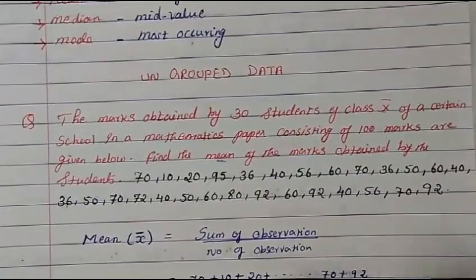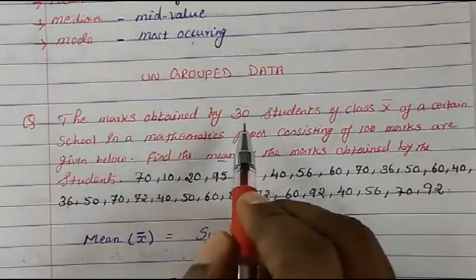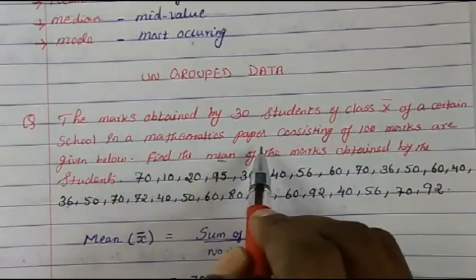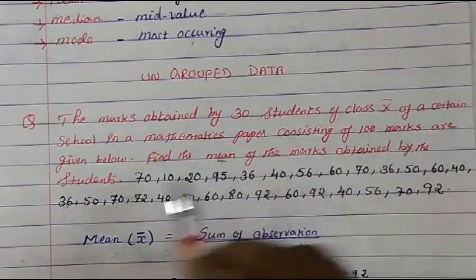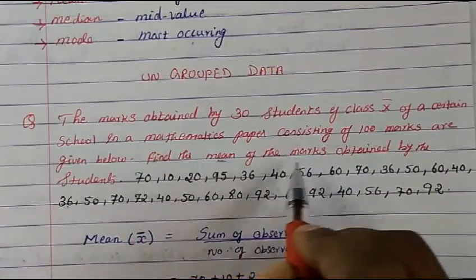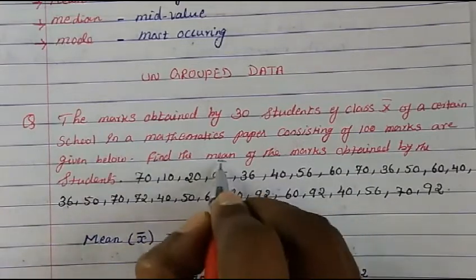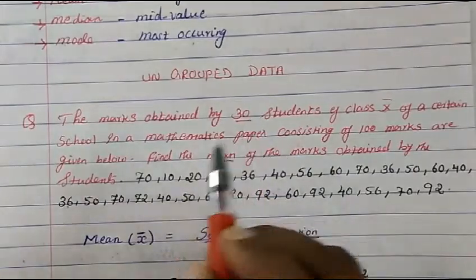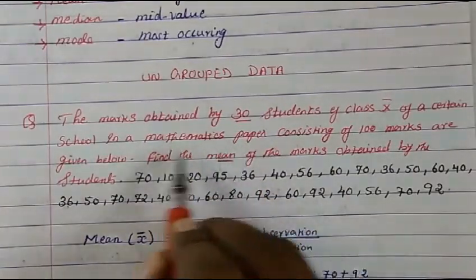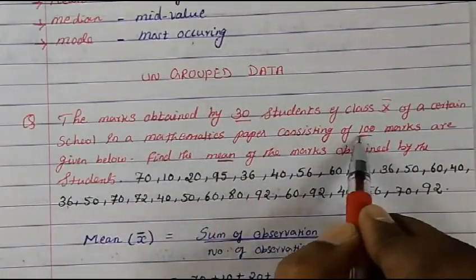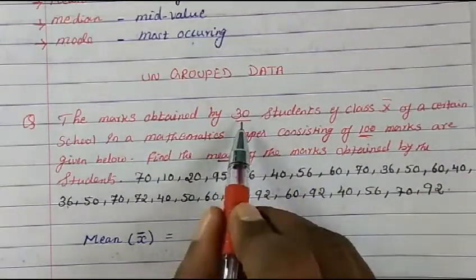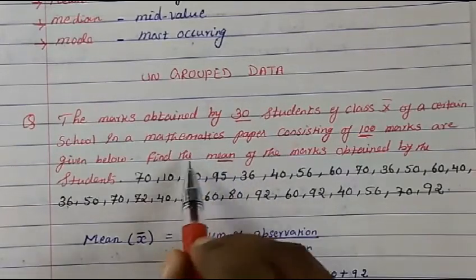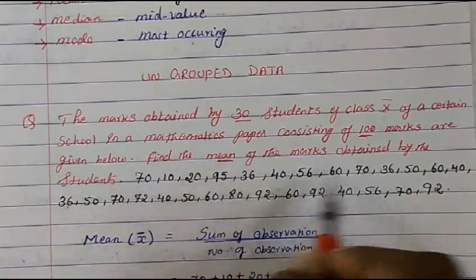So here you see you have an example. The marks obtained by 30 students of class 10th of a certain school in a mathematics paper consisting of 100 marks are given below. Find the mean of the marks obtained by the students. So you have to find the mean. Total 30 students are there, and they have written the mathematics test out of 100 marks. They got their marks here, and we have to find the mean of the marks obtained by the students.